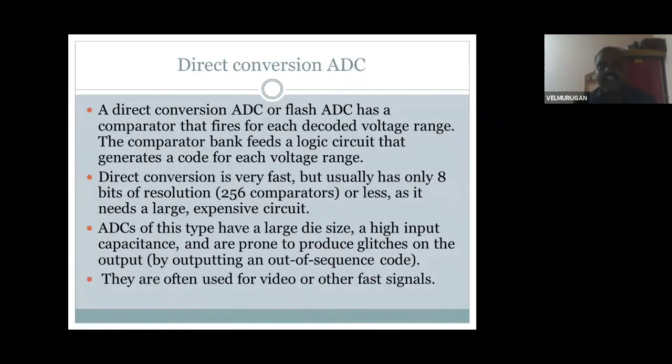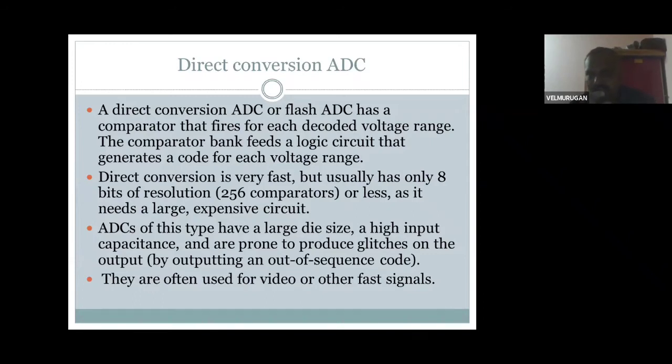See, next is the direct conversion analog to digital converter. Directly you give the analog sine waveform input and you get the digital output. A direct conversion analog to digital converter, or flash analog to digital converter, has a comparator that fires for each decoded voltage range. The comparator bank feeds a logic circuit that generates a code for each voltage range.